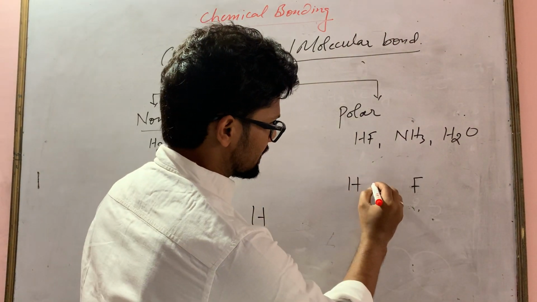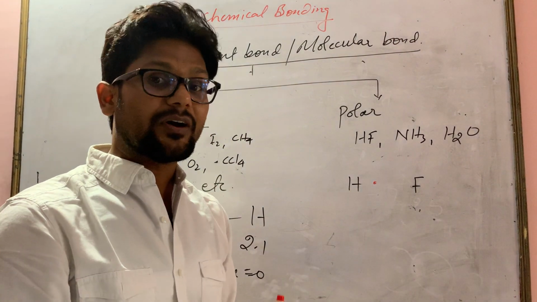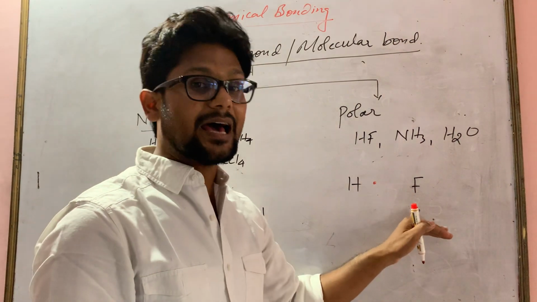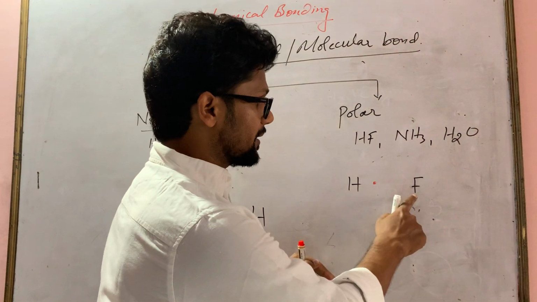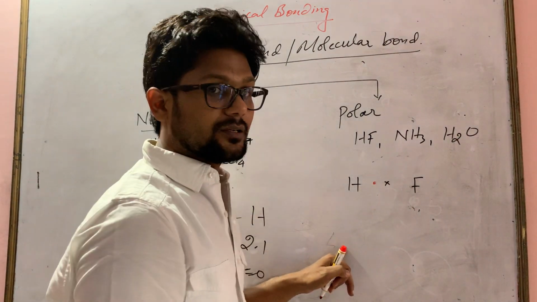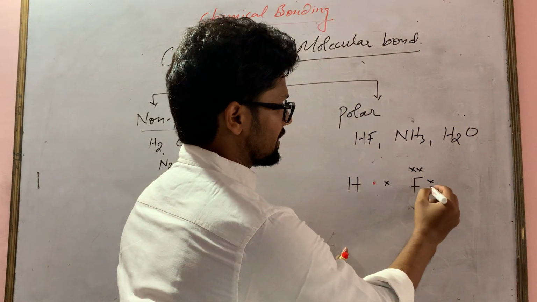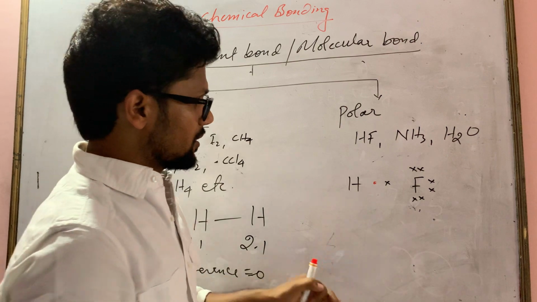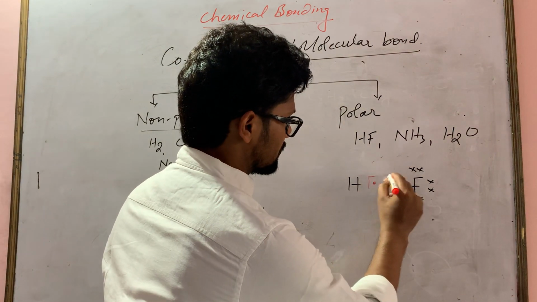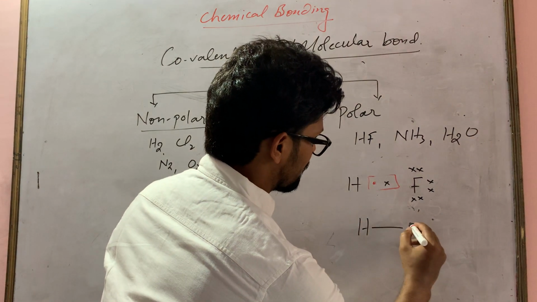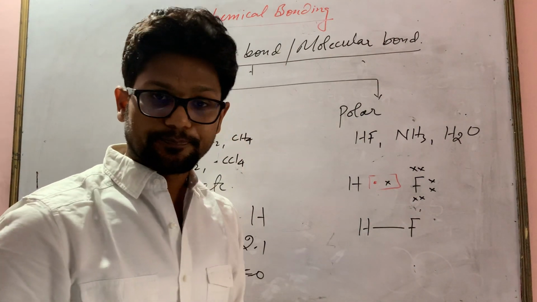Hydrogen's valence electron is 1 and fluorine's valence electrons will be 7, because its atomic number is 9, so 2 and 7. So how many electrons will it share? 1. So we'll write 1 in front and the rest around the fluorine. They will share 1 pair of electrons. It means they will form a single covalent bond.